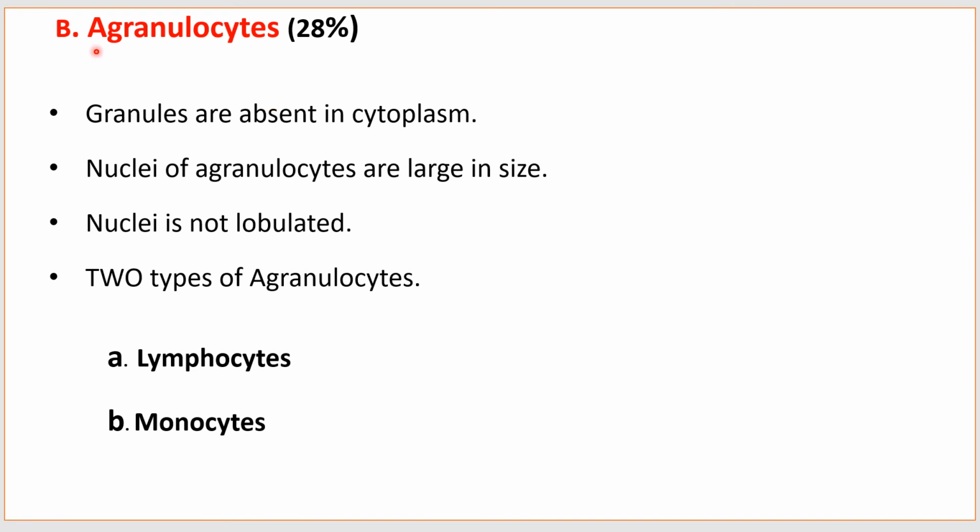Now the second main type of WBC is agranulocytes. Why they are called as agranulocytes? Because granules are absent in cytoplasm. Nuclei of agranulocytes are larger in size. Nucleus is not lobulated. Two types of agranulocytes. First, lymphocytes, and the second one is monocytes. Now first of all we'll see lymphocytes.